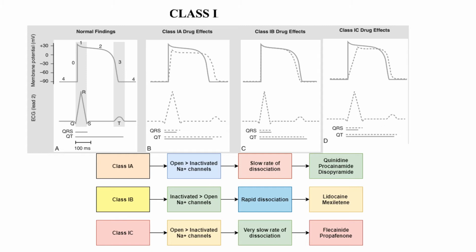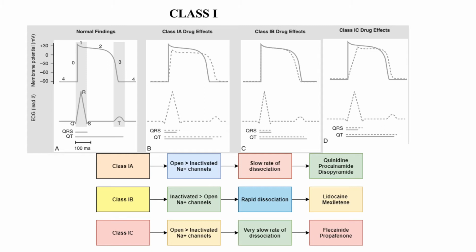Whereas class 1C drugs markedly slow the action potential. They have higher affinity to the cardiac receptors. So they are class 1A drugs. They prefer open sodium channels to the inactivated channels, and they have a slow rate of dissociation. And the drugs are quinidine, procainamide, and disopyramide.